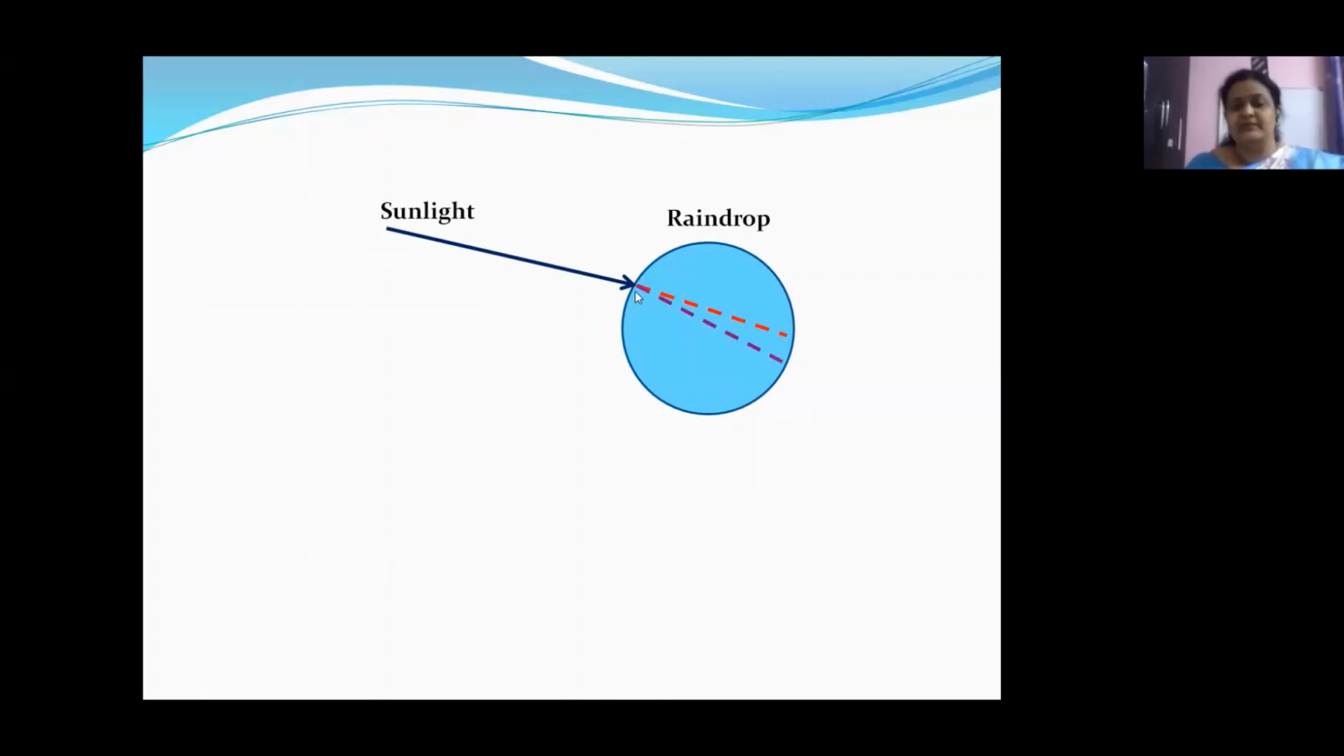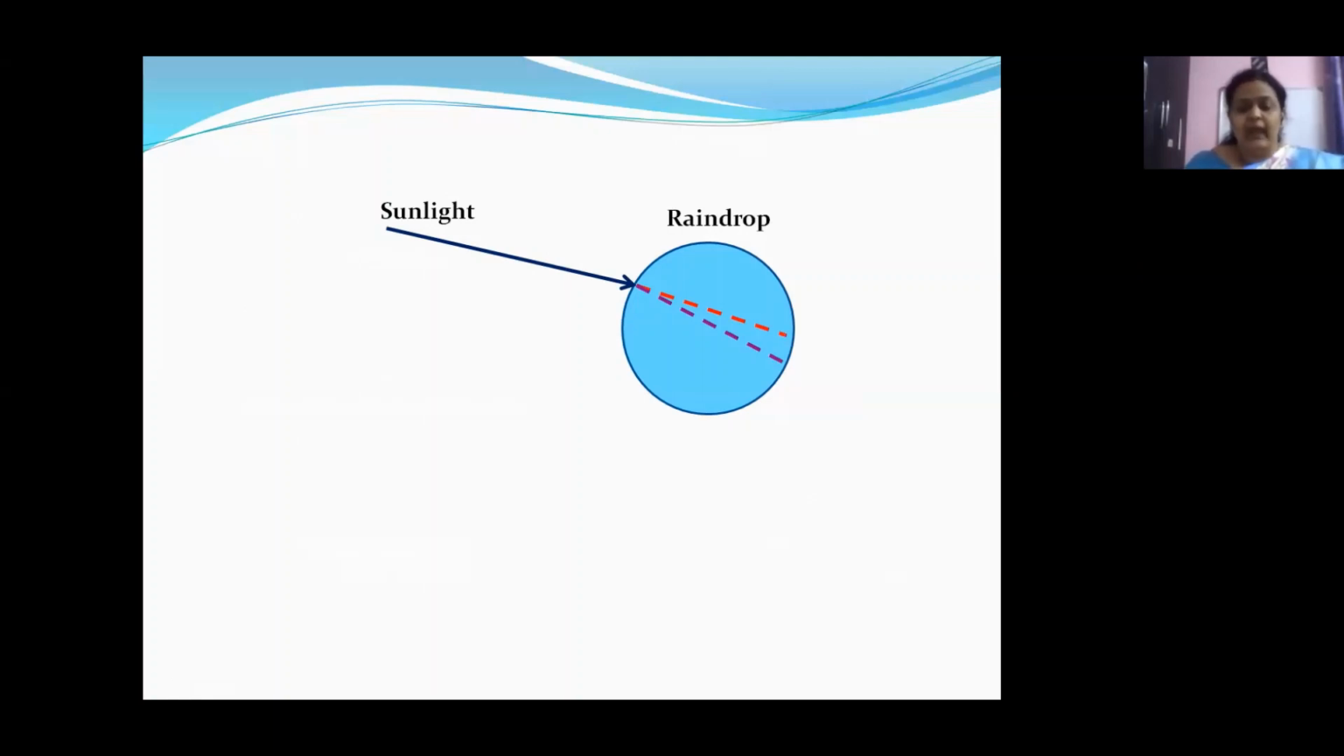So here you can see that the white colored sunlight is getting refracted inside the water drop, and it is also getting dispersed at the same time. That is, dispersion as well as refraction are taking place together. Okay, children? The red colored light bends less and the violet colored light bends more. The violet colored light, having lesser speed, bends more, whereas the red colored light, which is having more wavelength and more speed, bends little.